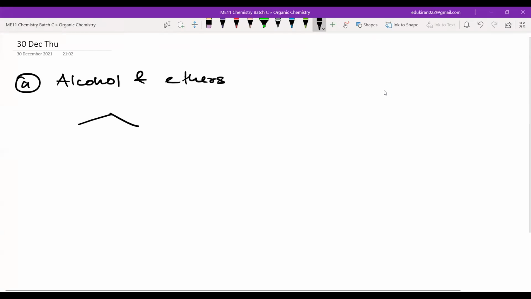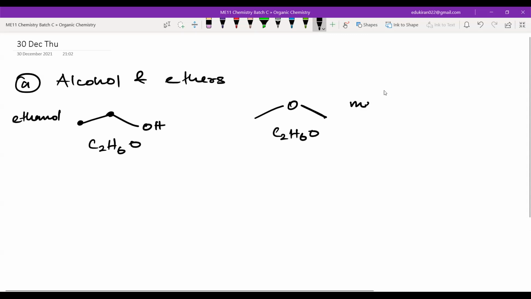I started with a simple example in which we have two carbon atoms and one OH group. Okay, the formula is what? C2H6O. Similarly, you can also form a molecule like this. Now this is the ether. This is also C2H6O. The name of this molecule is, for alcohol, it is ethanol. Okay, and for this is methoxymethane.